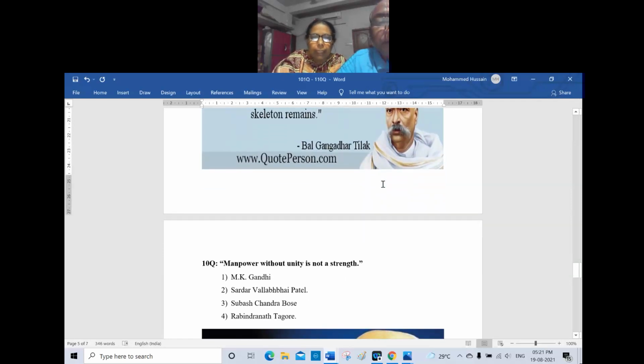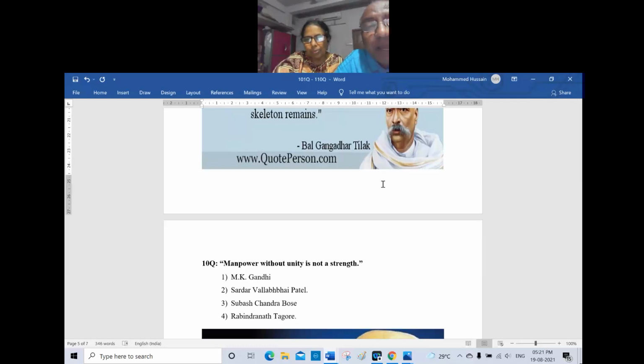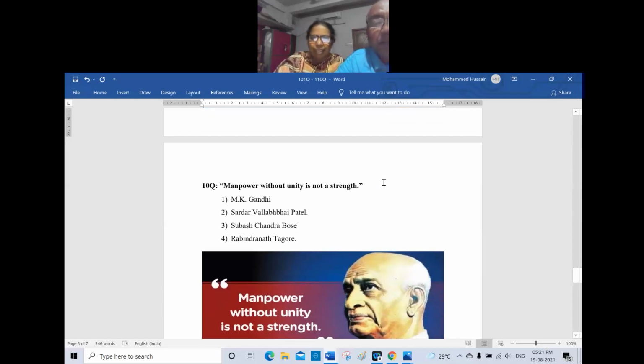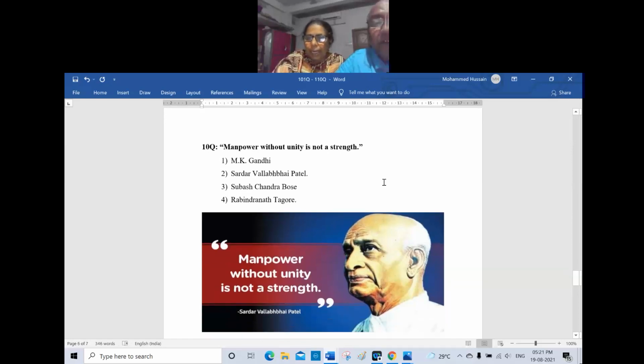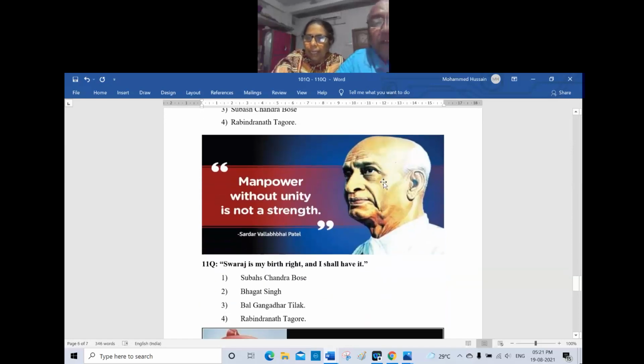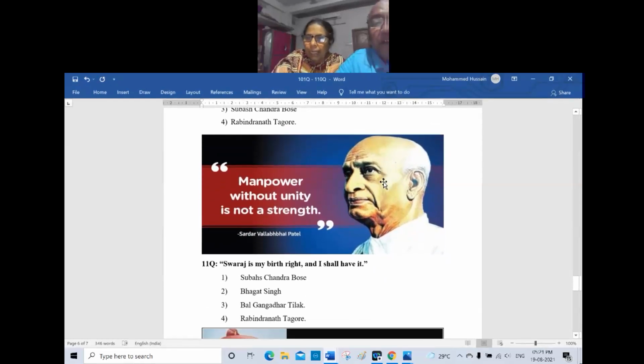10. "Manpower without unity is not a strength," said by 1 M.K. Gandhi, 2 Sardar Vallabhbhai Patel, 3 Subhash Chandra Bose, and 4 Rabindranath Tagore. Subhash Chandra Bose, madam. It is said by Sardar Vallabhbhai Patel. Manpower without unity is not a strength. It is said by Vallabhbhai Patel. Next.